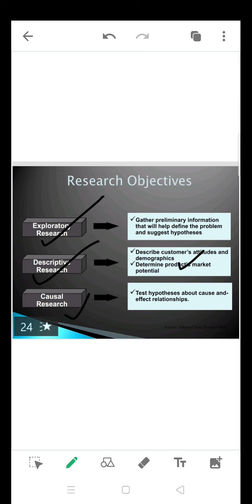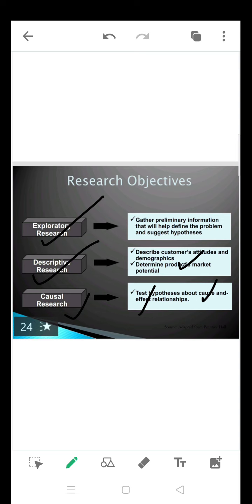And causal research, as I told you, is testing of hypothesis. How interesting the causal research is: it is going to make a study on cause and effect. In the sense, I'll quote a small example here. Children drinking Horlicks and children not drinking Horlicks. So after making some research, the cause and effect.